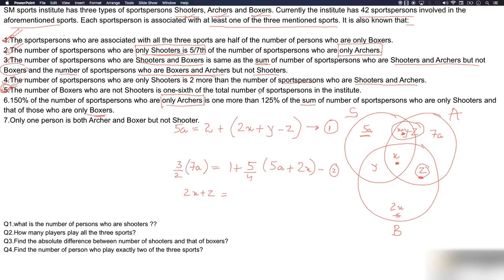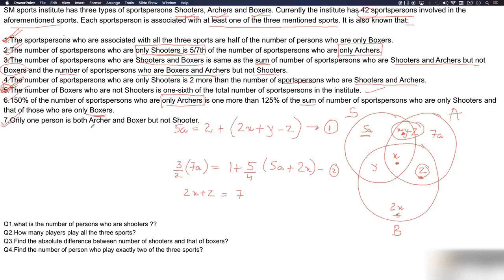is 1/6 of the total number of sports person in the institute. So very simple. 1/6, total number of sports person are 42. 1/6 of 42 is 7. Okay, so we are done with the fifth one. We are already done with the sixth one. Now let's read the seventh point.